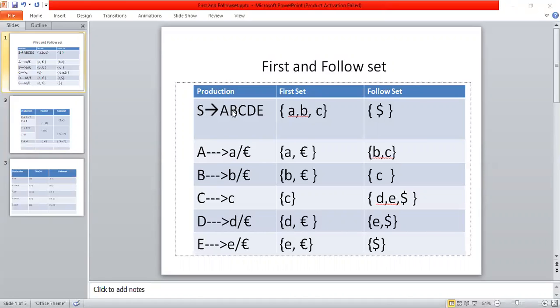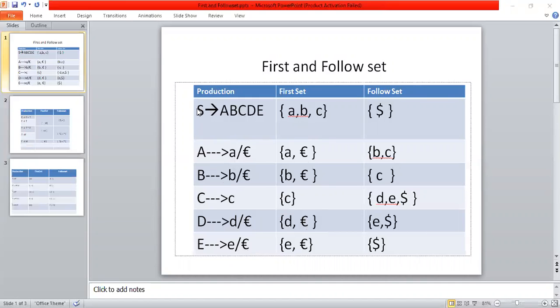Here I'm going to calculate the first set of B. The first set of B is nothing but b or epsilon. Similarly I'm calculating the first set of C. The first set of C is nothing but c. Similarly here I'm calculating the first set of D. The first set of D is nothing but d, epsilon. And again here I'm calculating the first set of E. The first set of E is nothing but e, epsilon. So this is about the first set of A, B, C, D, E.